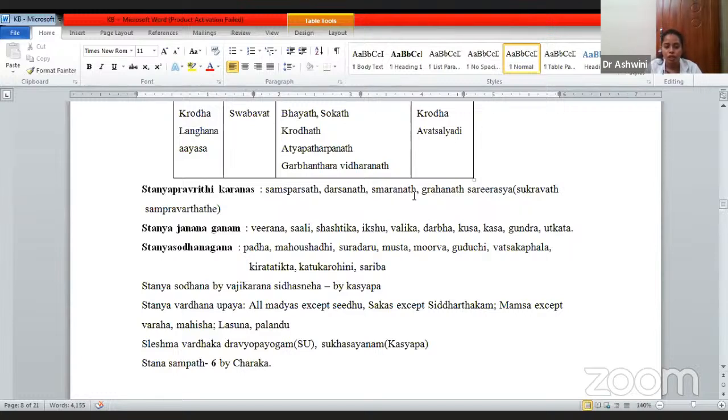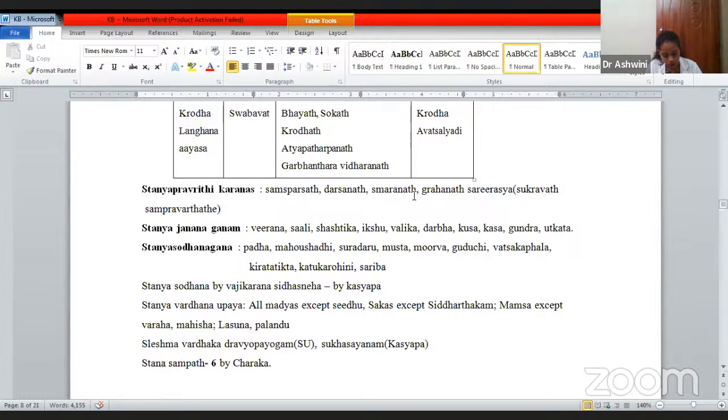Then Stanya Janana Gana and Stanya Shodhana Gana. This has been told by Charaka in Sutrasthana, in the Shadvirechana Shatashritiya. While telling Kashaya Varga he has told the Stanya Jananiya Ganas, those are Virana, Shali, Shashtika, Ikshu Valika, they are together.